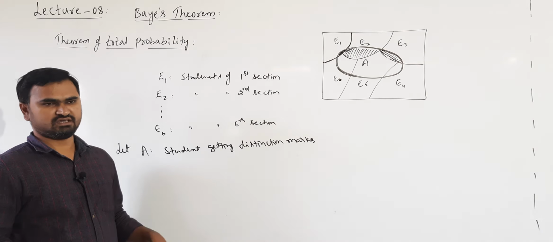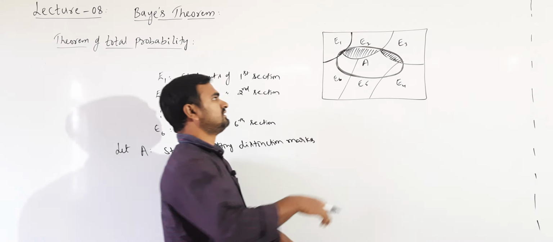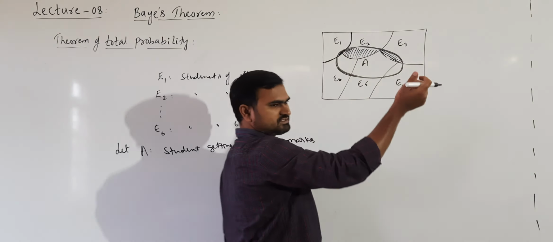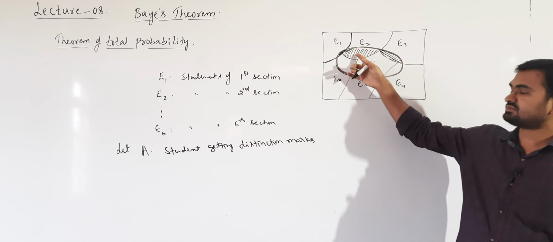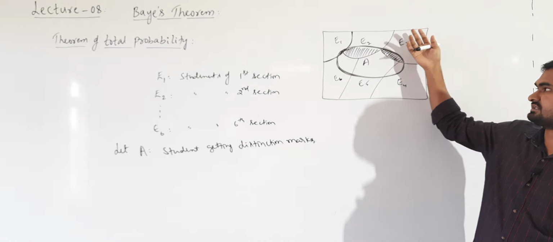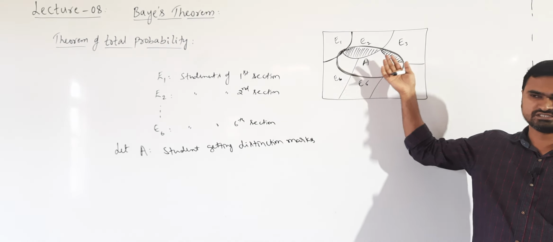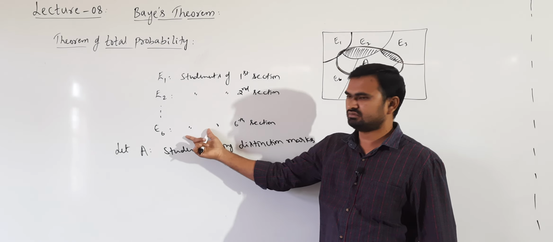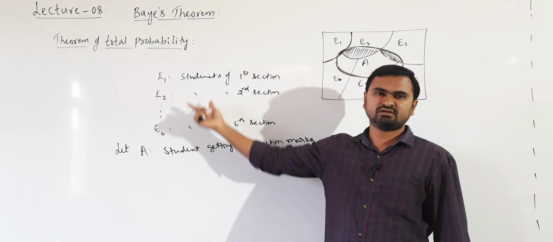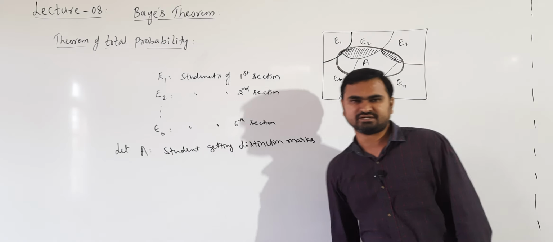Now, this event A, getting distinction, may have occurred in E1. In the first section there will be some students who got distinction. In the second section there will be some students who got distinction. In the third section also there will be some students who got distinction. So, this event A may have occurred in E1 or E2, E3 up to E6. It can be occurring in all the events or any of these events.